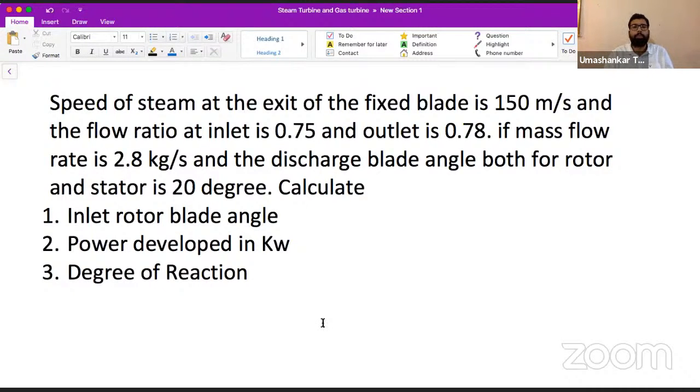So can we consider it a Parsons turbine? We cannot. It is not mentioned anywhere. So consider it as any simple reaction turbine. And here we have to calculate the degree of reaction also.